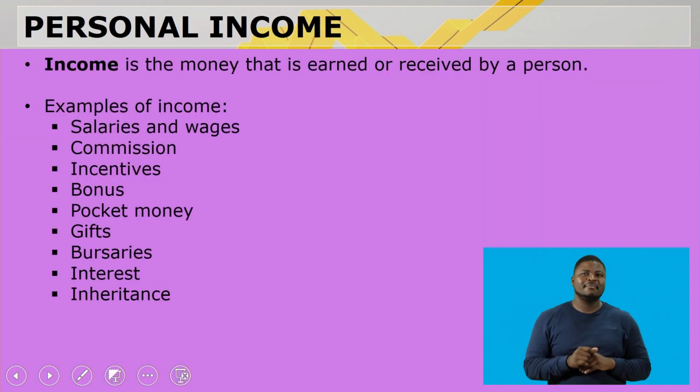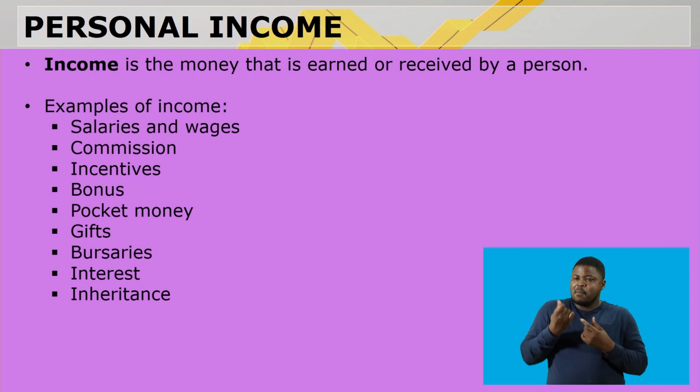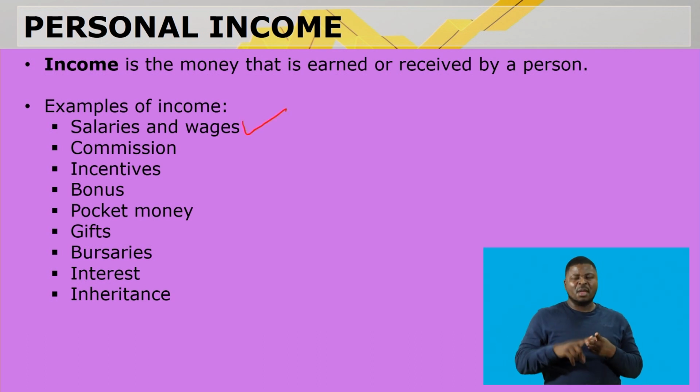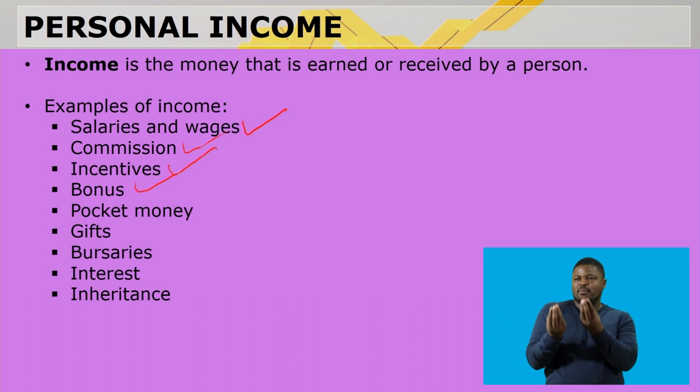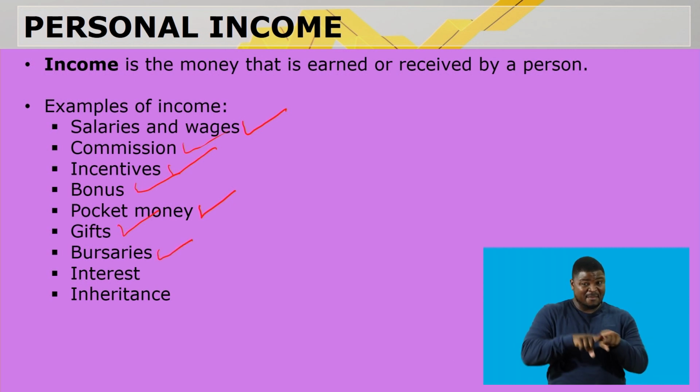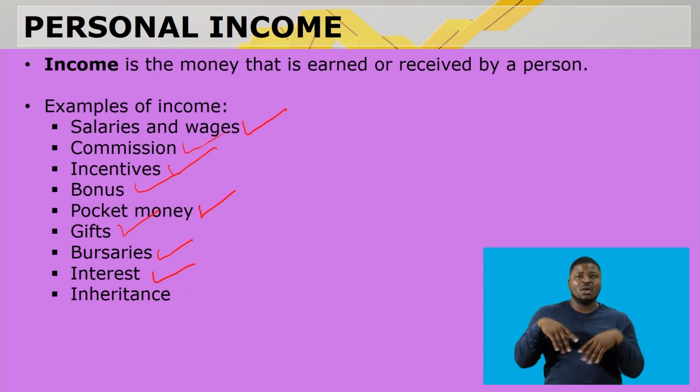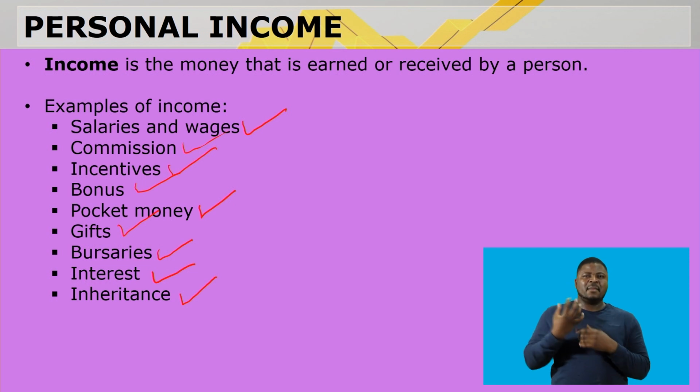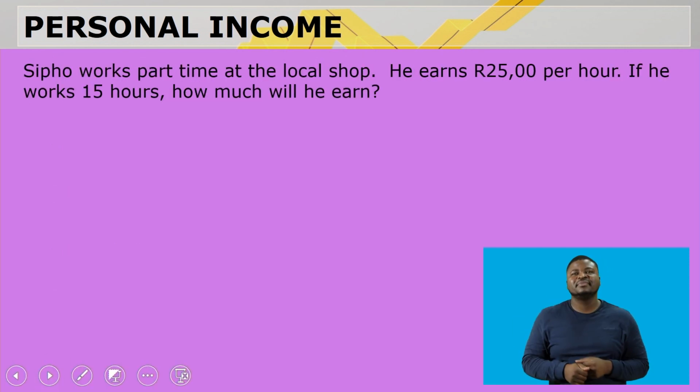Personal income. Income is the money that is earned or received by a person. The examples of income can be salaries and wages, commission on sales, incentives, bonuses, pocket money for children, gifts. You can always gift me money, a bursary because you're doing good at school, interest or inheritance. That is a few incomes that we just named, but not all.